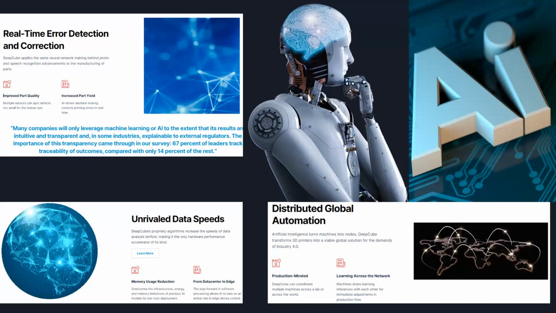DeepCube applies the same neural network training behind photo and speech recognition advancements to the manufacturing of parts. This will lead to improved part quality with multiple sensors that can spot defects too small for the human eye, and increase part yield with AI-driven decision-making, correcting printing errors in real time.